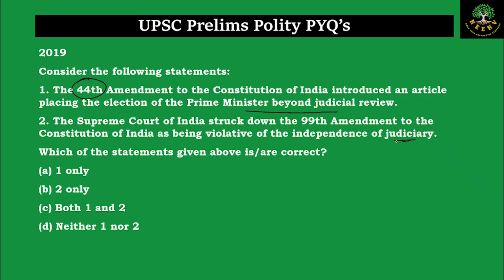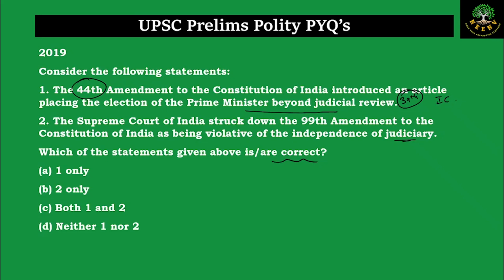So this question is asking about the correct statements and the amendments to the Constitution. Now, the 44th Amendment didn't talk about placing the election of the Prime Minister beyond judicial review. It was actually done by the 39th Amendment during the emergency by Indira Gandhi. Later on, the 44th Amendment tried to undo various things which were done during the emergency. So this is incorrect.